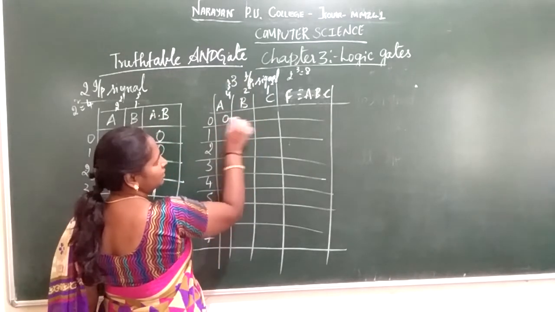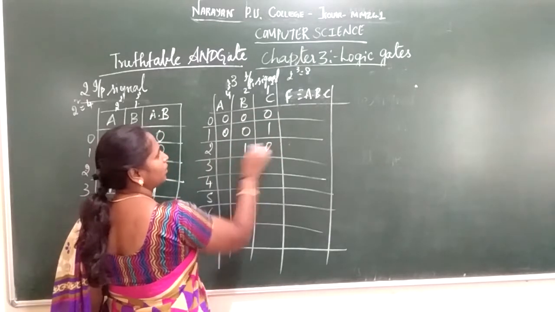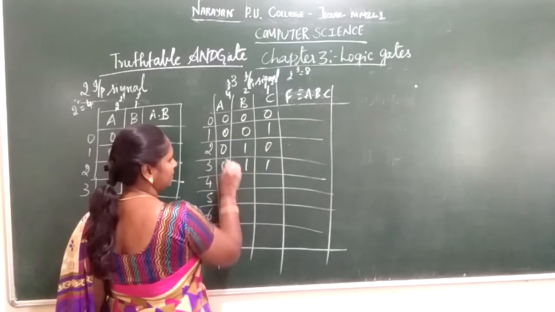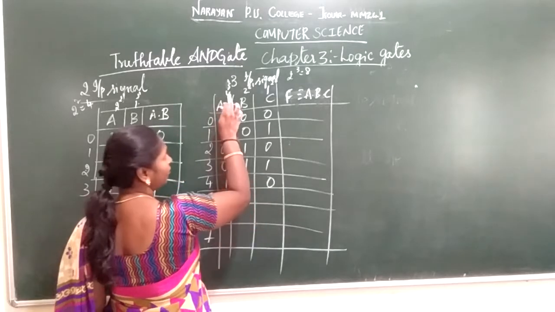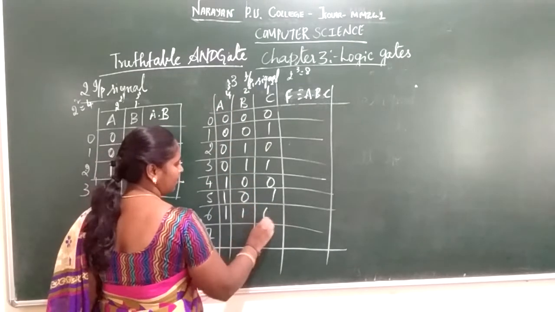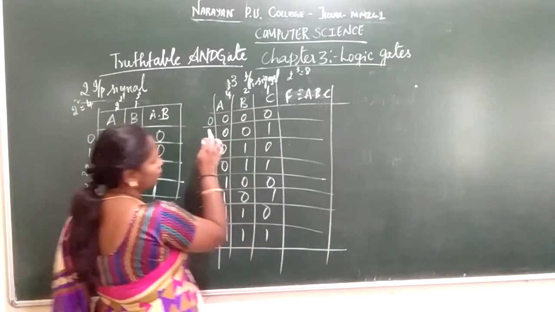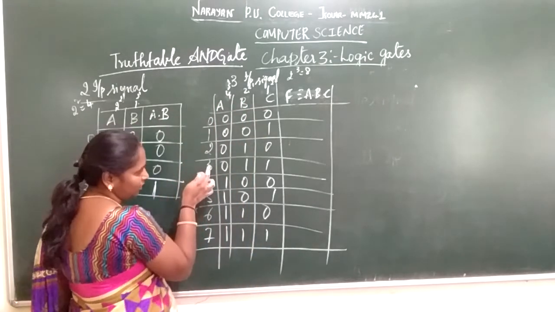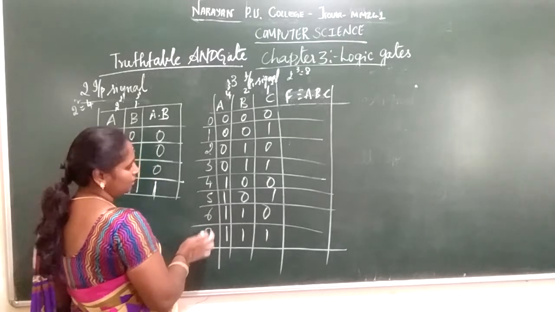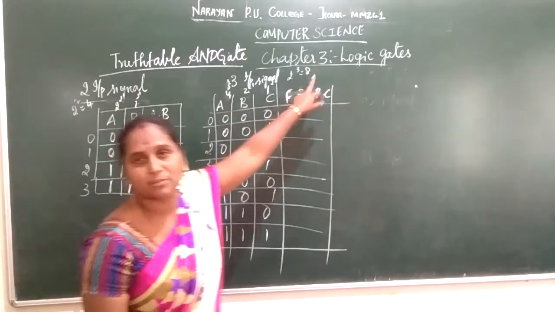So in place of 0, 0, 0, 0, 0, 1, in 3, 4, 5, 4 plus 1 is 5, 6, 4 plus 2 is 6, 7, 4 plus 2 plus 1. So you are going to start with 0, 1, 2, 3, 4, 5, 6, 7. So count and see 1, 2, 3, 4, 5, 6, 7, 8. So 8 possible ways of inputting.